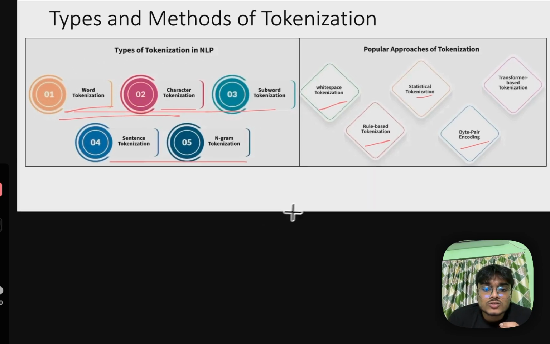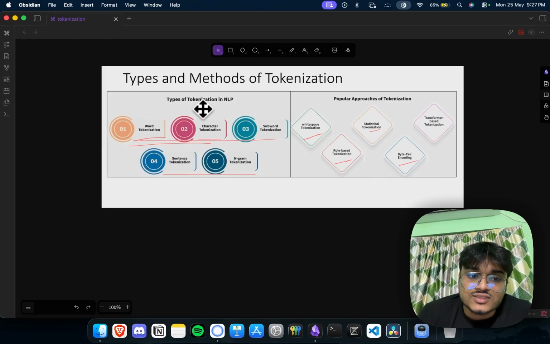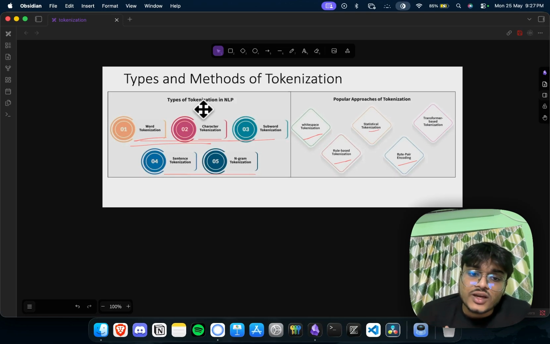Okay, so types of tokenization is this. If you are separating the tokens into words, we can tell that it is word level tokenization. If you are separating the tokens into characters, we can say this is character level tokenization.